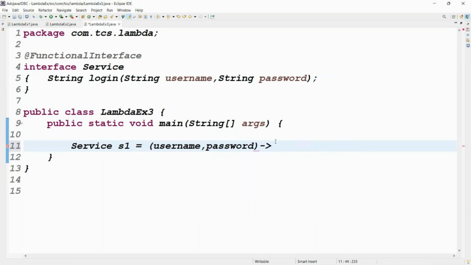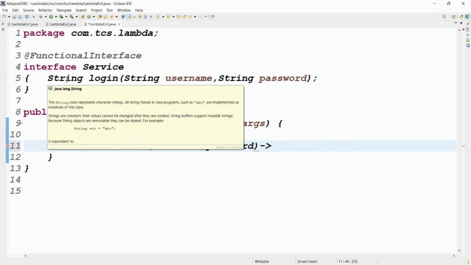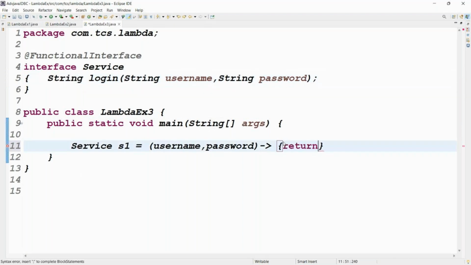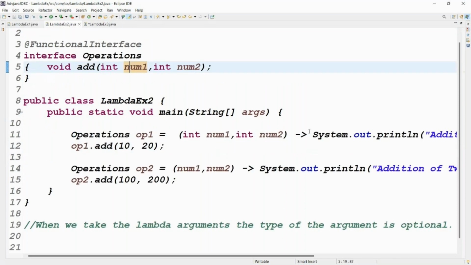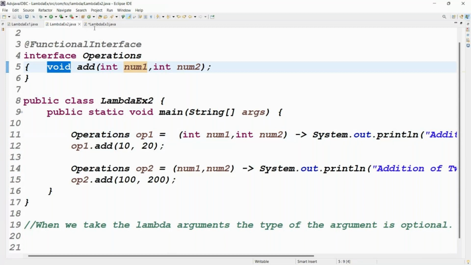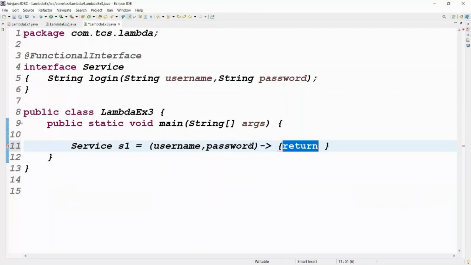In this implementation, previously you had void, but now your return type is String. Then you take the braces and go for the return statement. That is what the return statement is. This is called the implementation, right? Previously the return type was void, but now the return type is String. So what do we need to check?